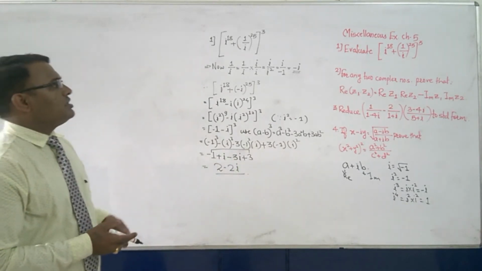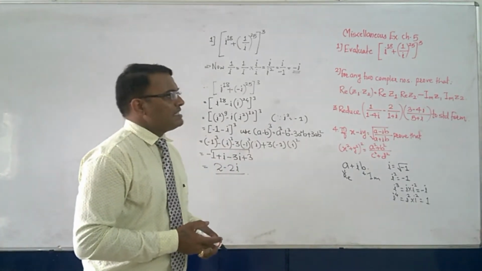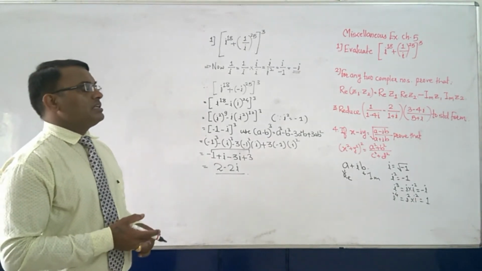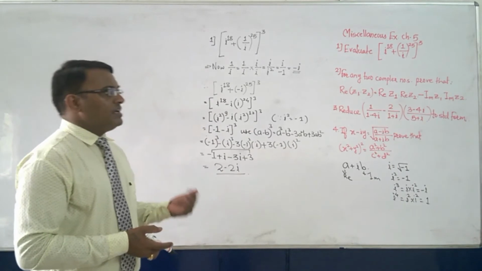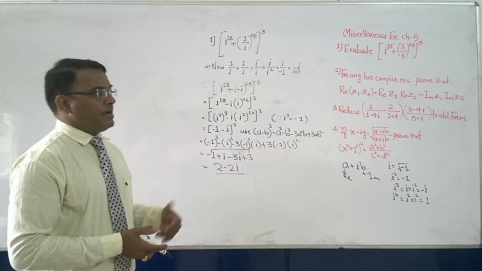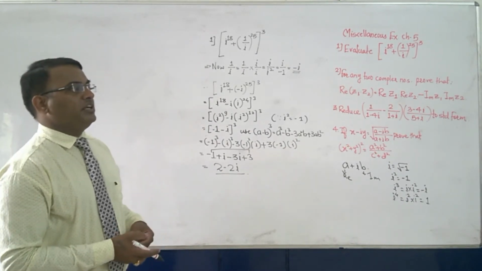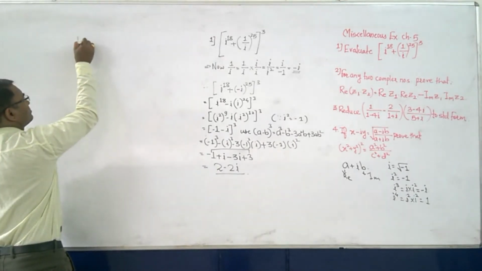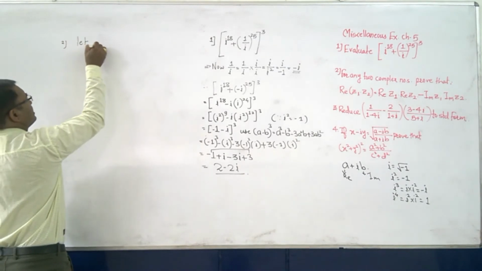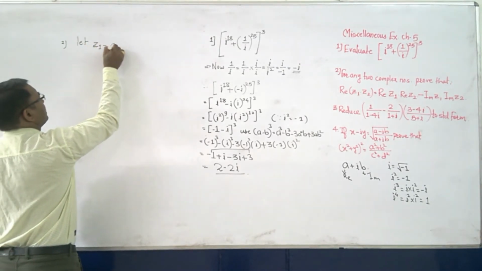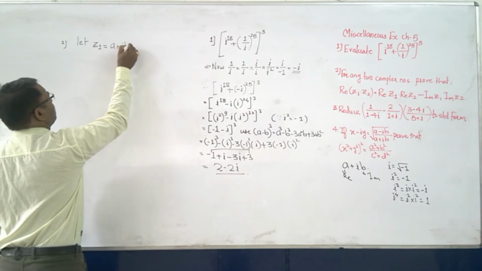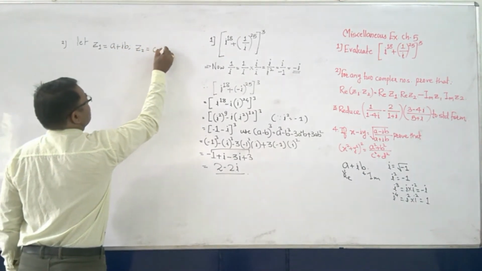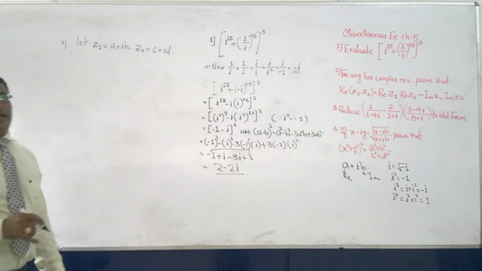Okay. So now for any two complex numbers, prove that the real part of z1 into z2 is equal to the real part of z1 into the real part of z2 minus the imaginary part of z1 into the imaginary part of z2. Very easily we can do. Let z1, the complex number 1, be a plus ib, and z2 be any other complex number, c plus id.